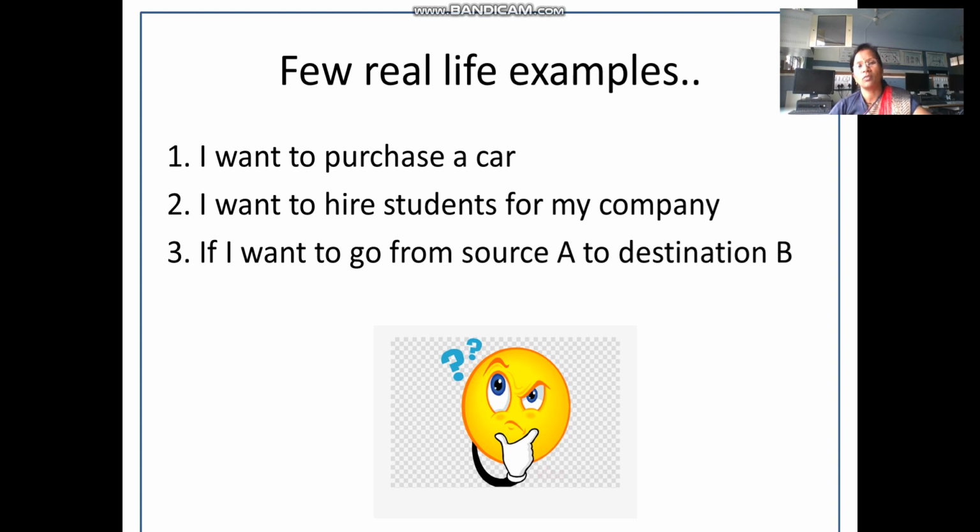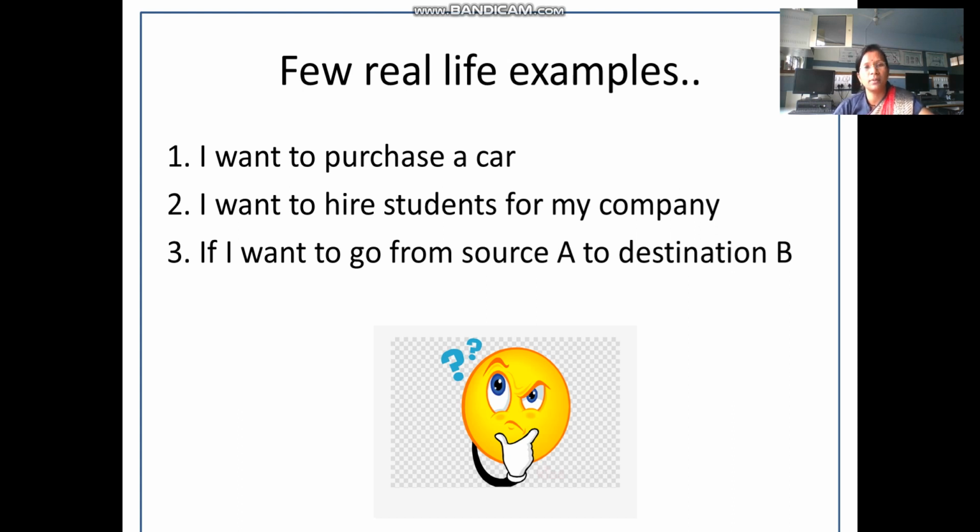Now here are a few real life examples. Suppose I want to purchase a car and I want to find what is the optimal solution for purchasing a car. So one possible way is to check all the cars riding on the roads in the city or in the universe. But is it really feasible? Can we do that? Maybe, but again it is very time consuming, right? More time will be required. You need to go there on a road, you need to find out which cars are riding most often on the road and so on.